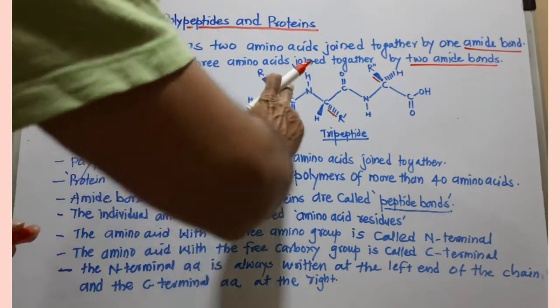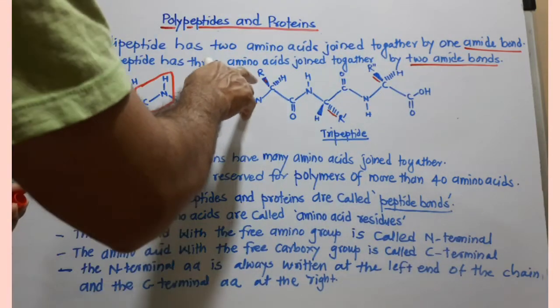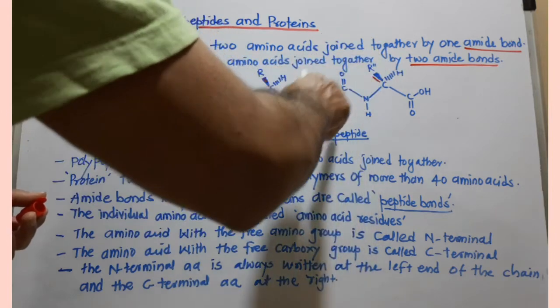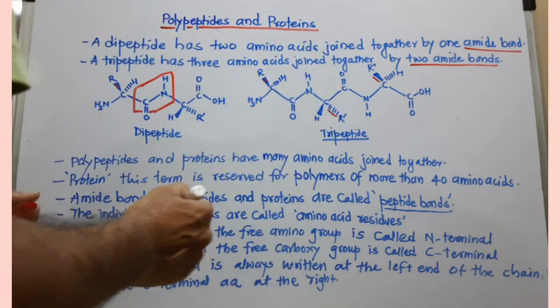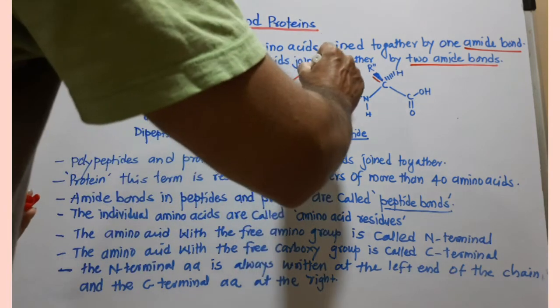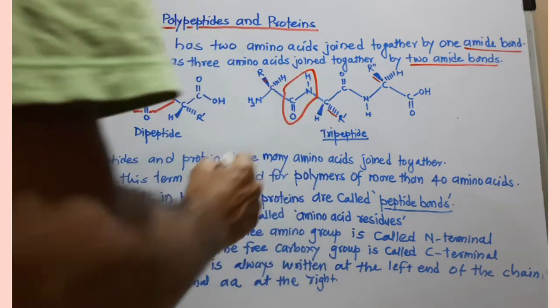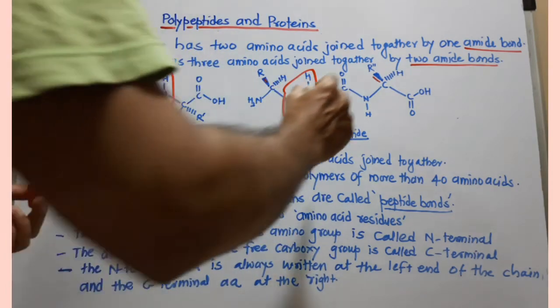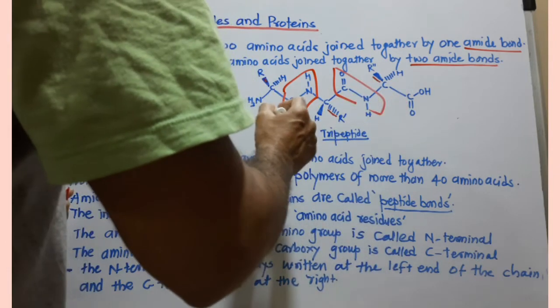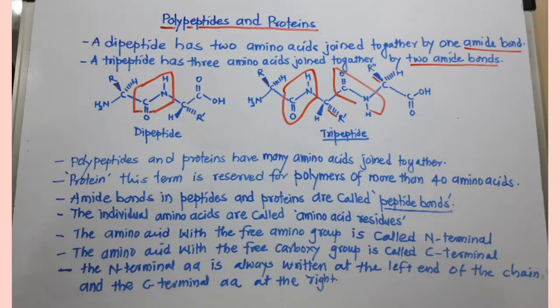So while drawing this chain, you keep in mind that the R must go toward opposite sides, because the S-trans arrangement or S-trans conformation is more stable. So here is one peptide linkage, one amide peptide bond, and this is another peptide bond, in a tripeptide, after joining 3 amino acids.